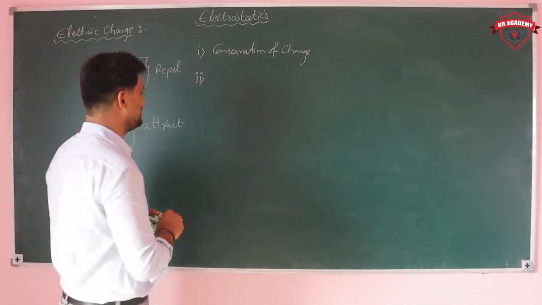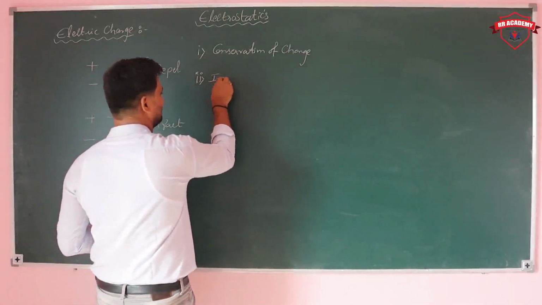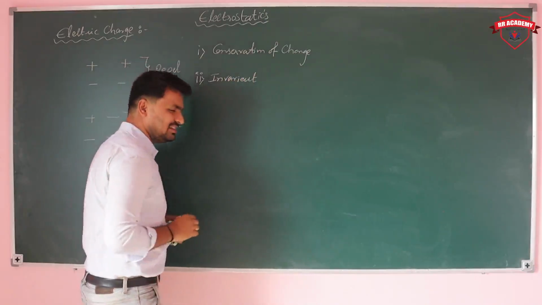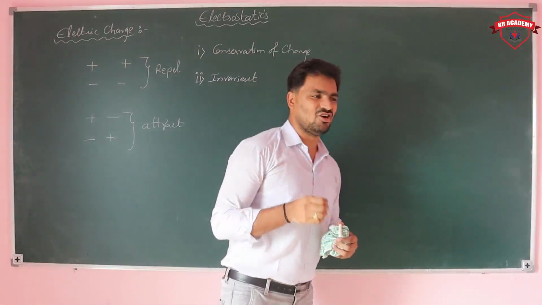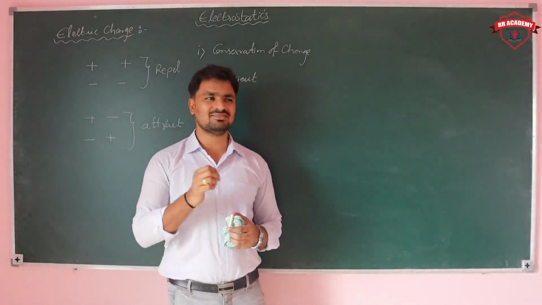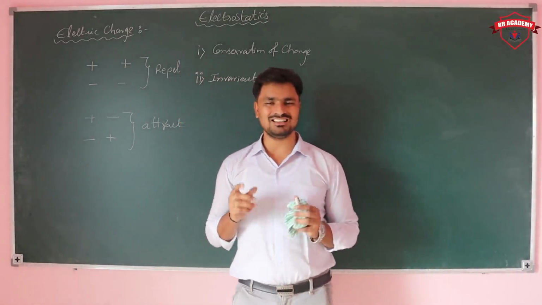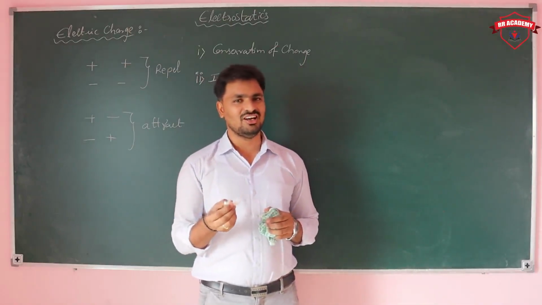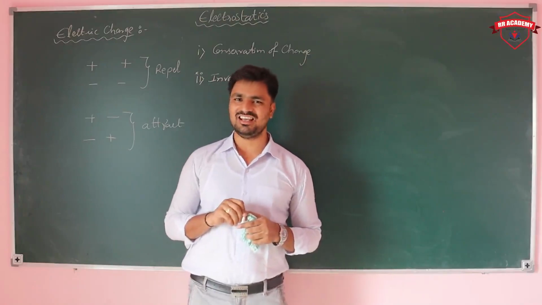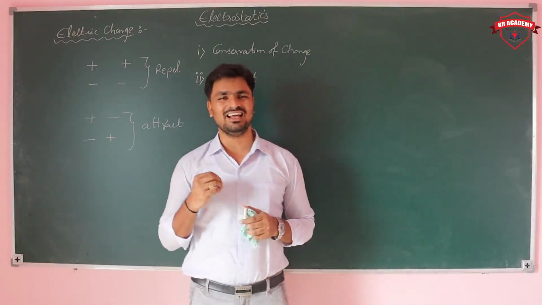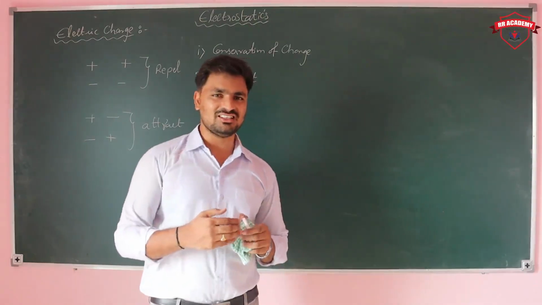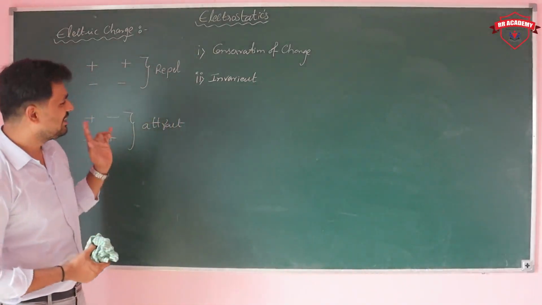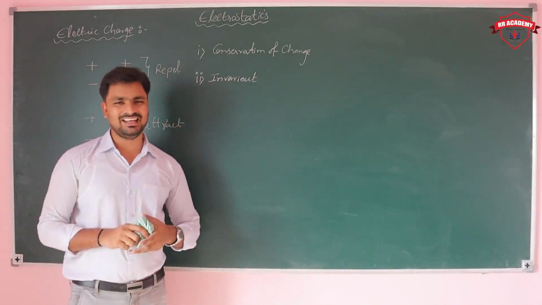Next, charge is invariant. What is the meaning of that? The magnitude of the charge does not change with its motion. When a charge is in motion, its magnitude does not change. That is why we say invariant. If it changed, it would be variant, but since it does not change, we call it invariant.